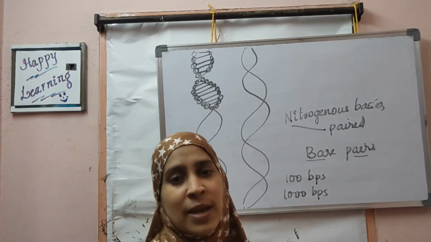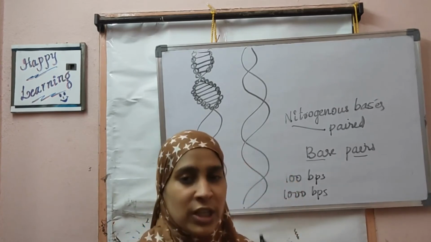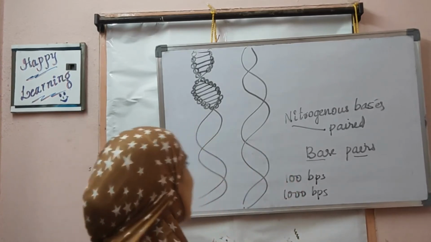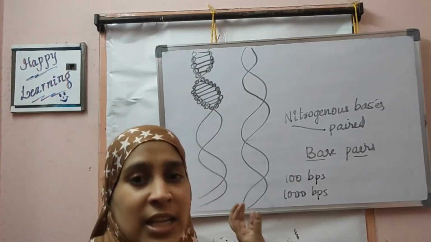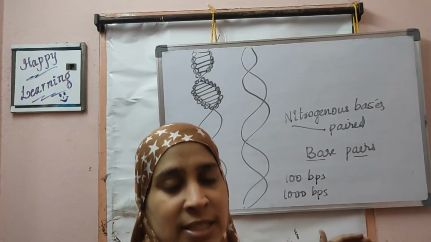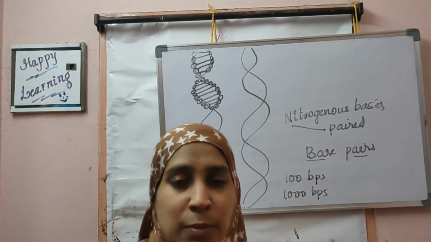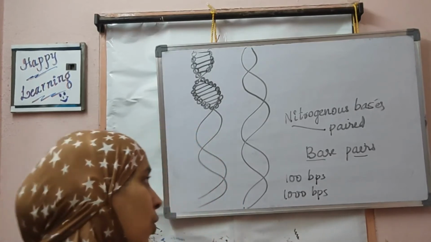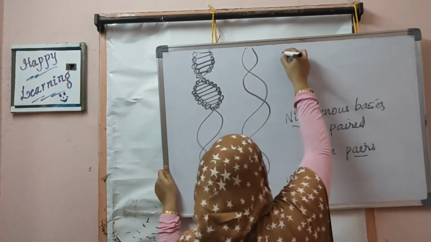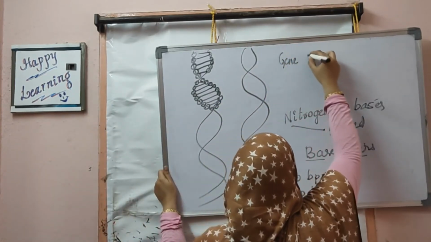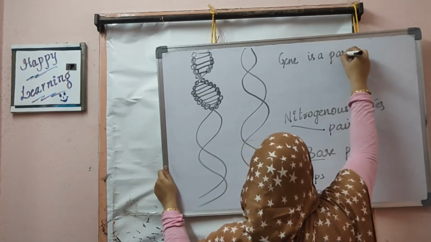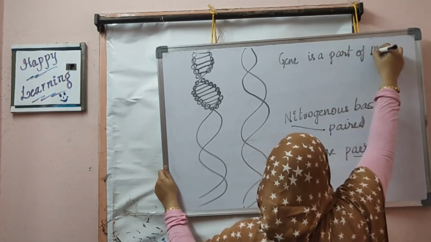How many base pairs are present? 1, 2, 3, 4, 5, like that. This DNA is made up of base pairs, and the length of DNA is decided by the number of base pairs. Now, a gene is a part of DNA.